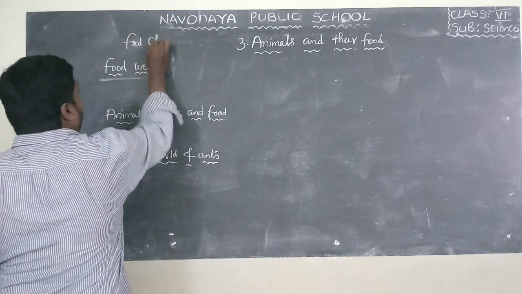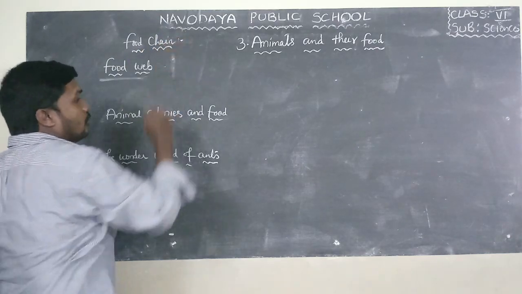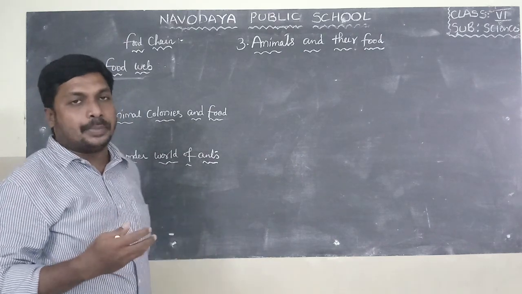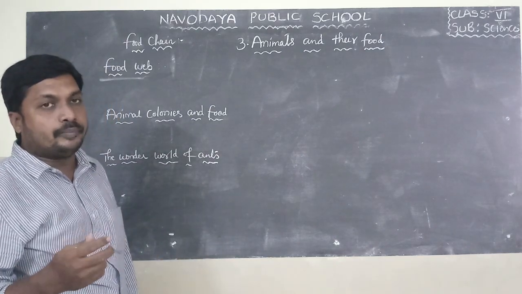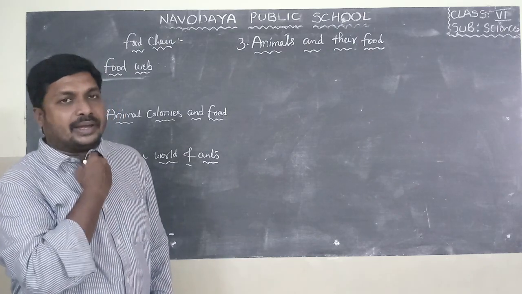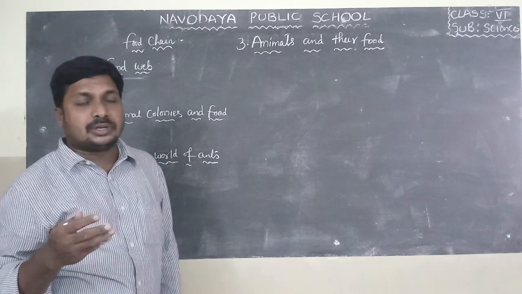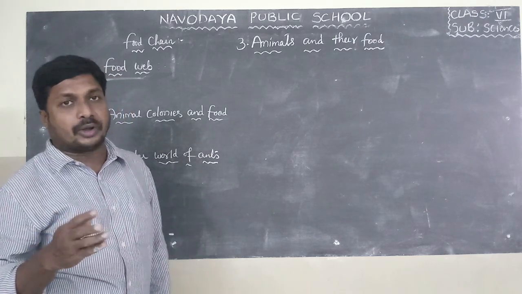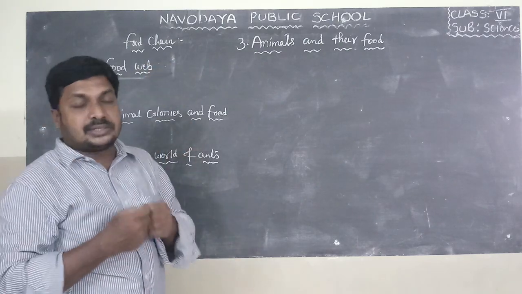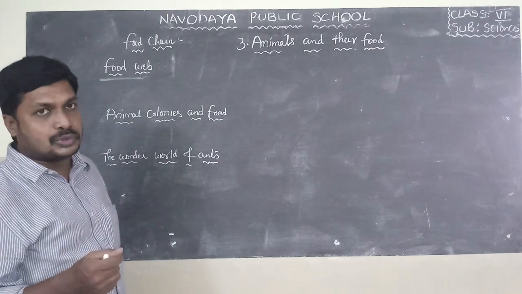I repeat about food chain. Food chain is the relation which shows the relation for food. Already explained in the previous class, no organism can live independently. Every living organism depends on other organisms for food, for shelter, for mating purpose. In food chain, the dependence of organisms for food is known as food chain.